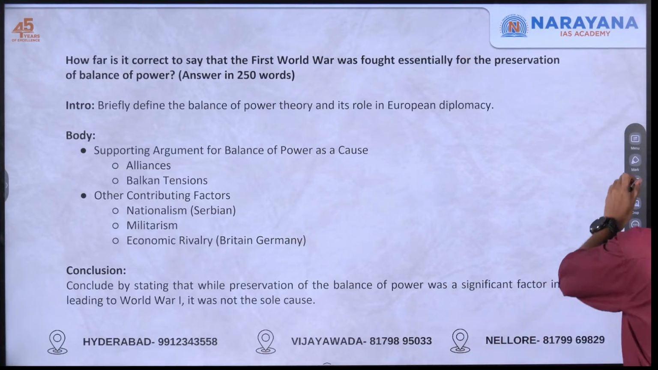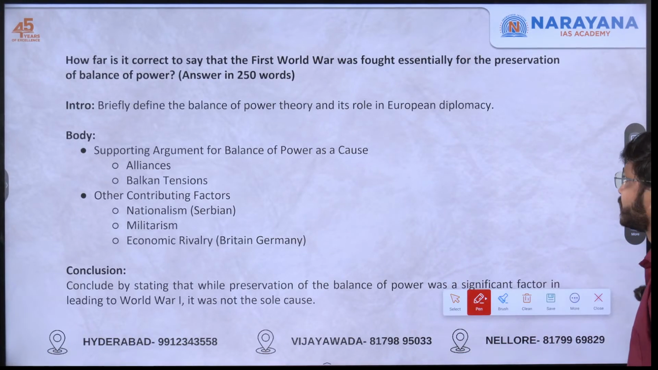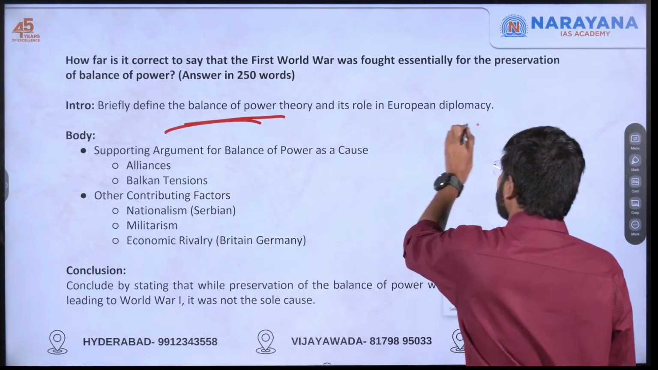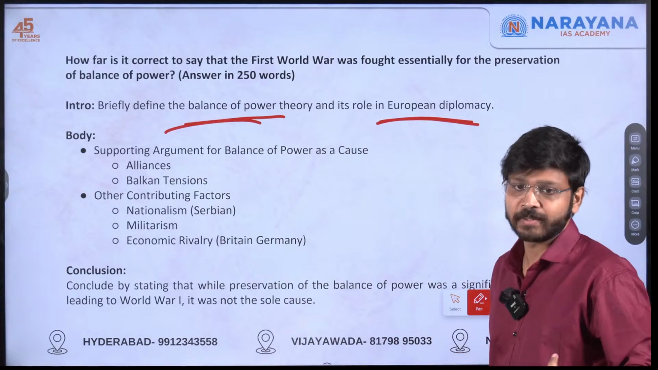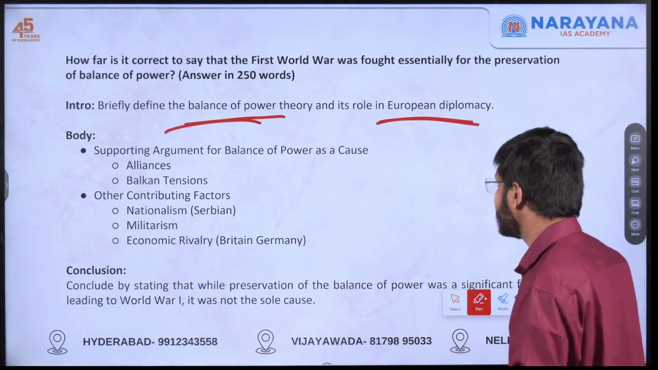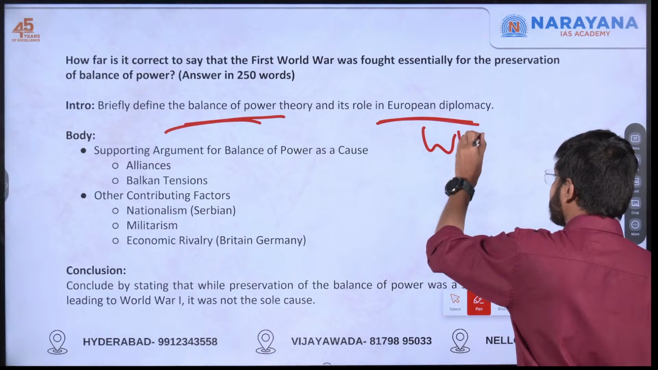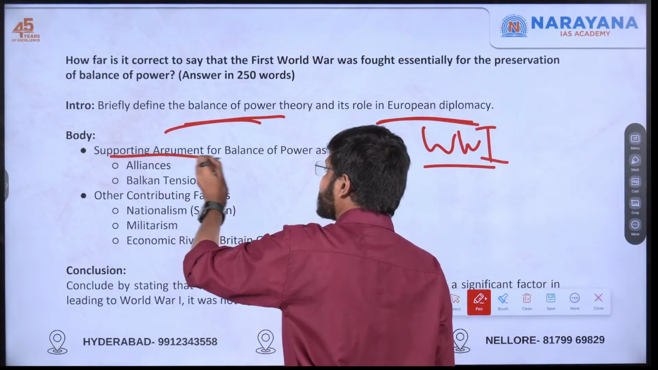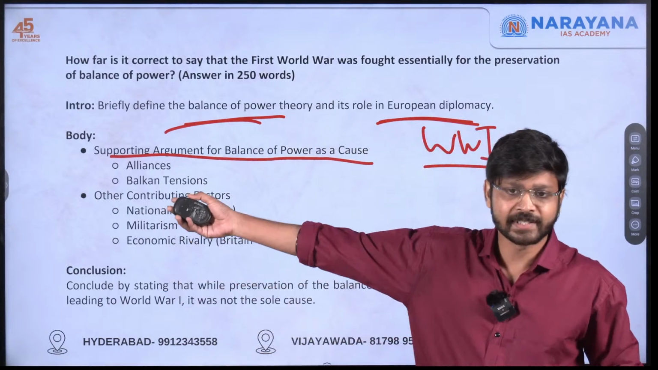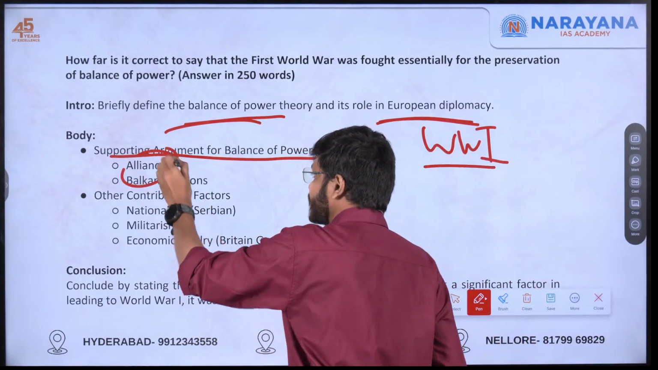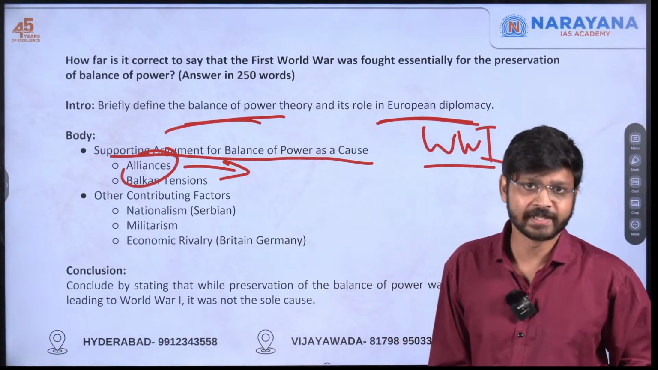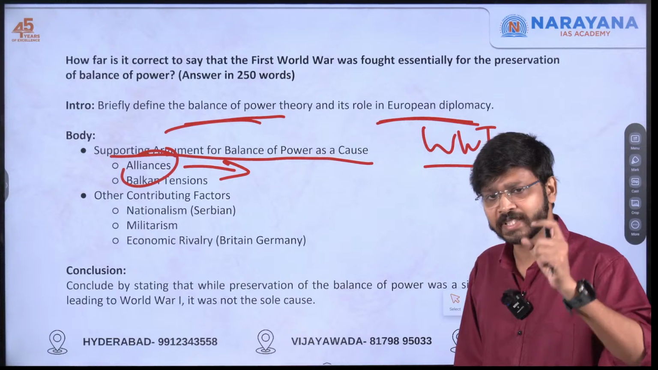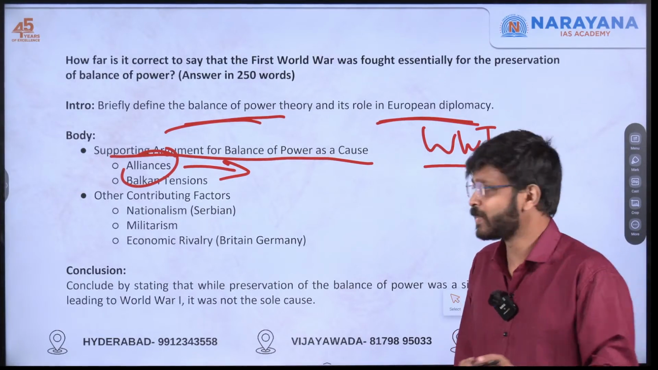So this is how I have written. Briefly introduce the balance of power theory, how it was there in European diplomacy. Bring that Germany example, and also mention the World War and its timeline. Support the argument for balance of power with alliances. So how can we get the extra marks? Mention the names of the alliances, Triple Entente and Triple Alliance, and which countries were part of them.